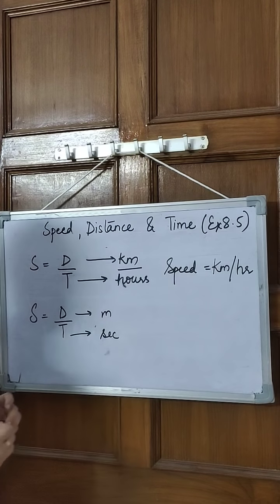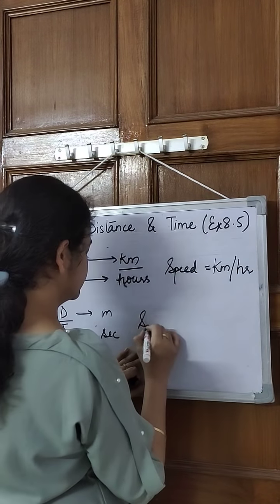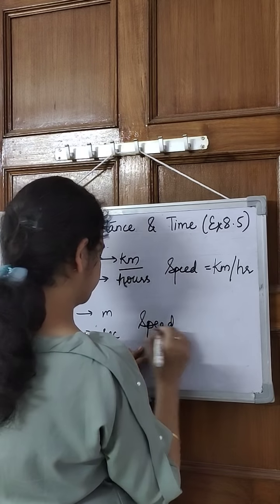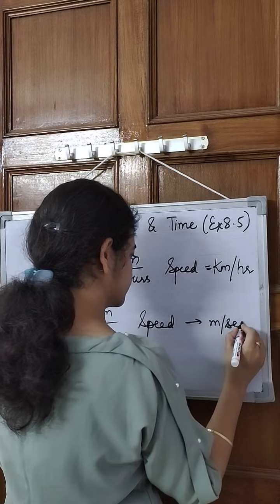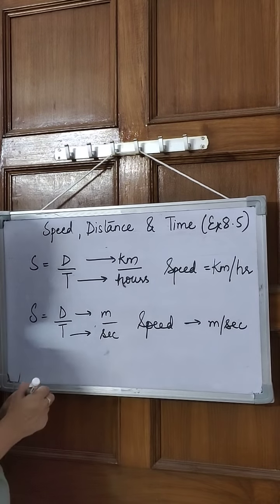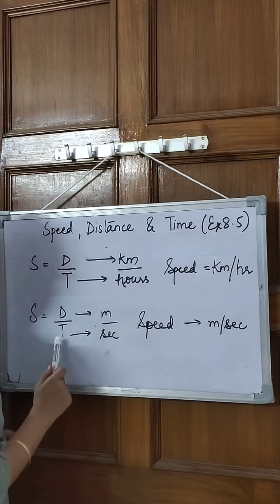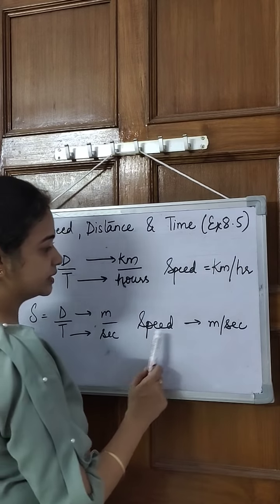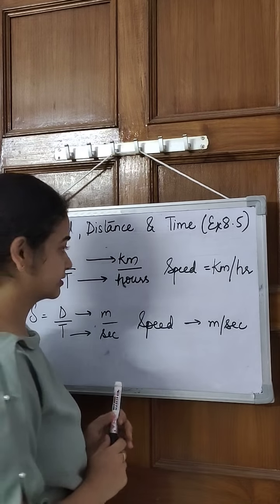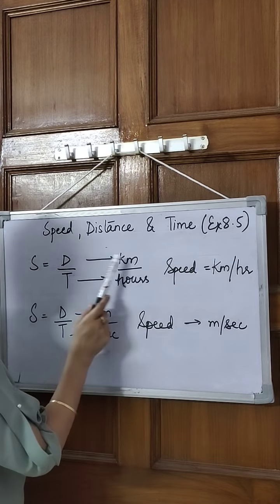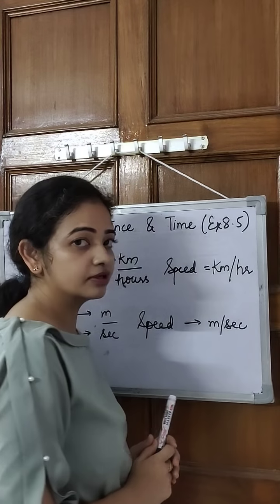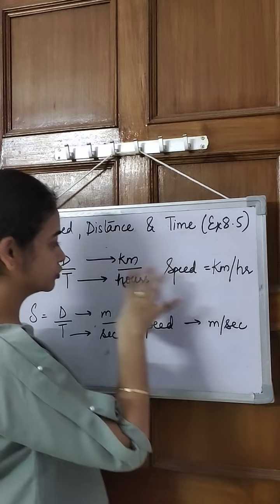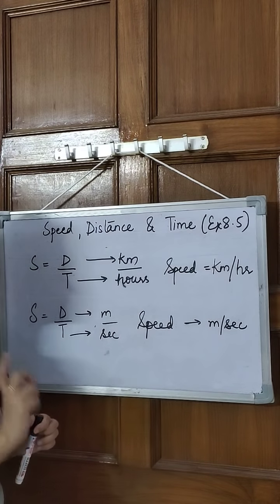Now, if the distance that I am taking is in meter and the time is in second, then we say speed is meter per second. Okay. Distance is in meter, time is in second, then speed is meter per second. And when distance is in kilometer, time is in hour, then speed is kilometer per hour. These are the units that we use, and it is very important.